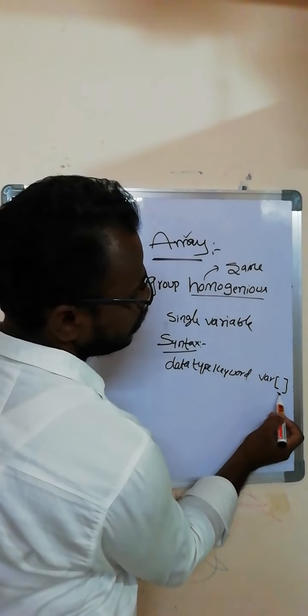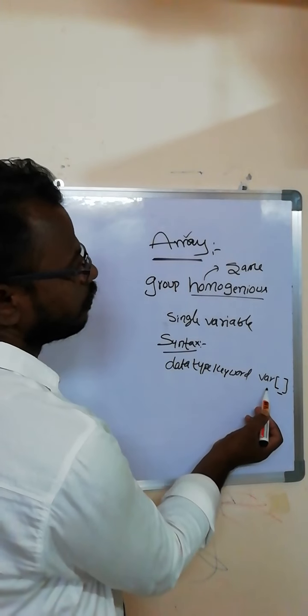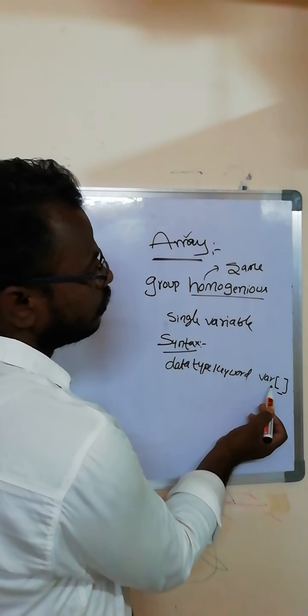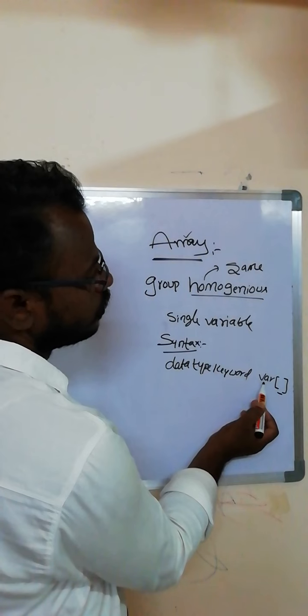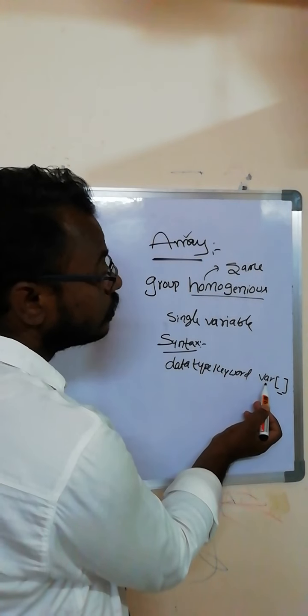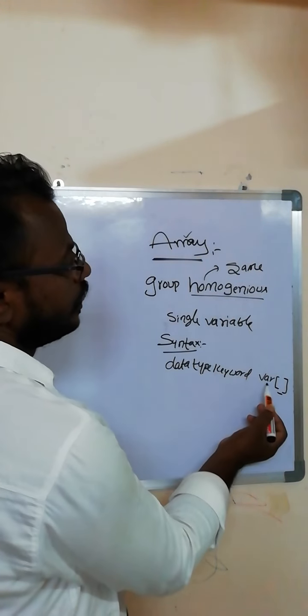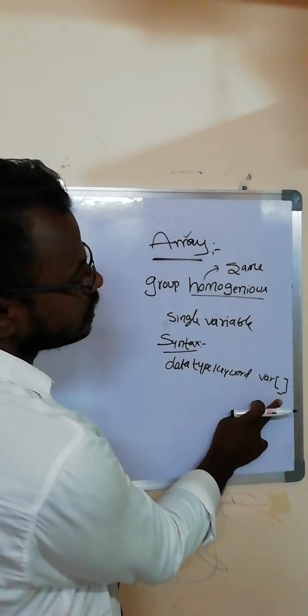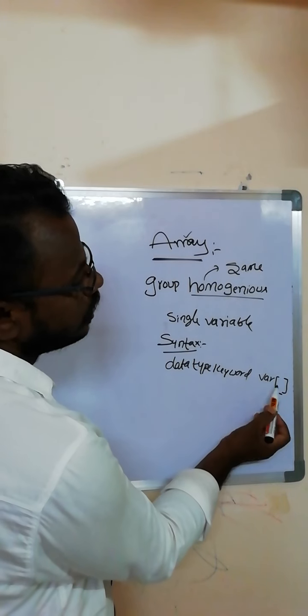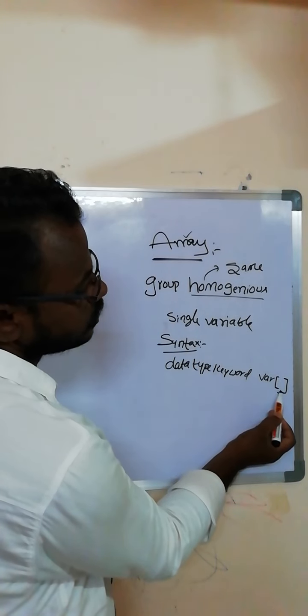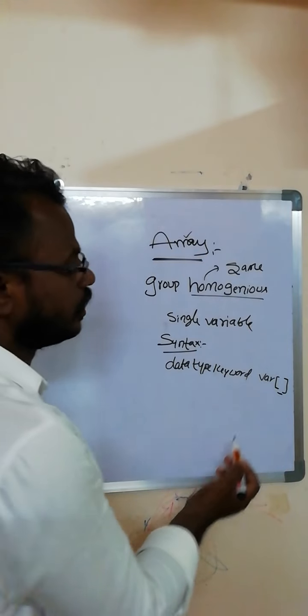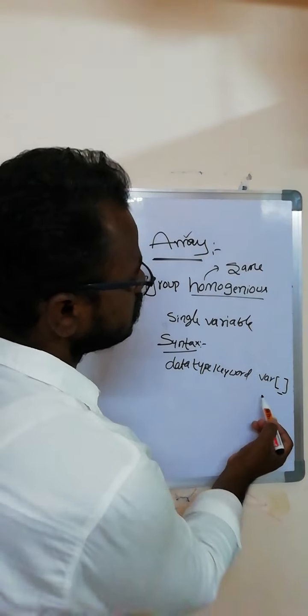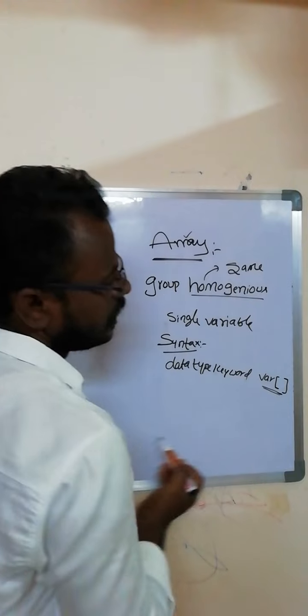The symbol specifies the array representation of the variable. Without this symbol, that variable cannot be identified as an array. After the variable, we specify this symbol. This type of symbol is called array, the single dimensional declaration of the array.